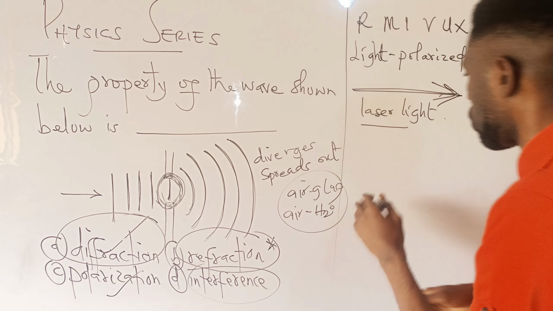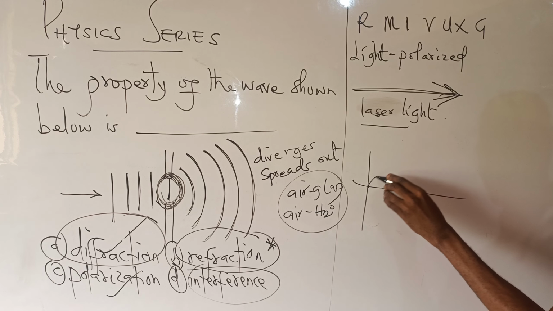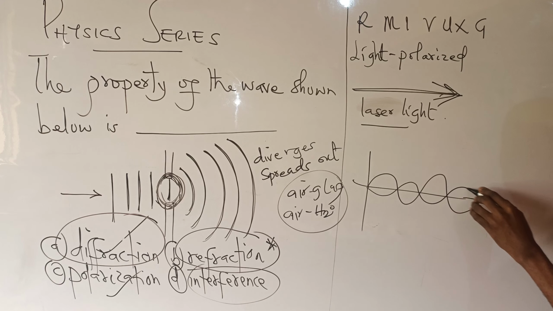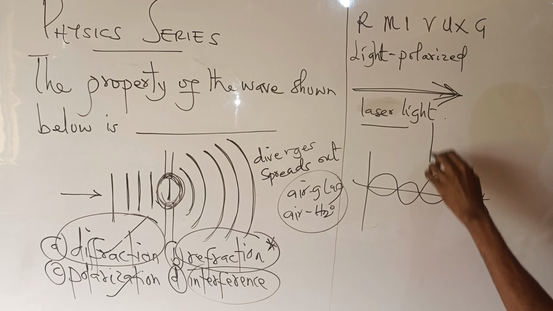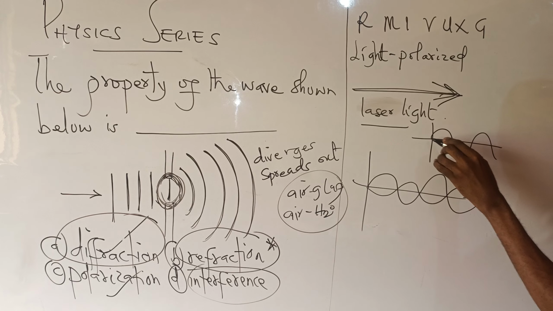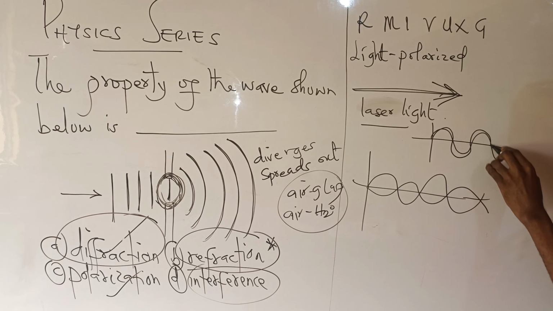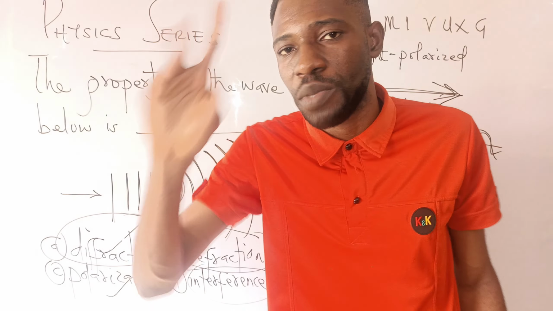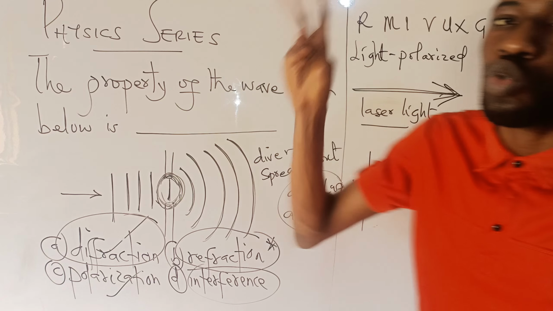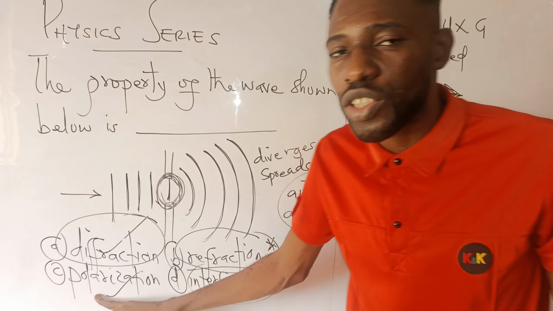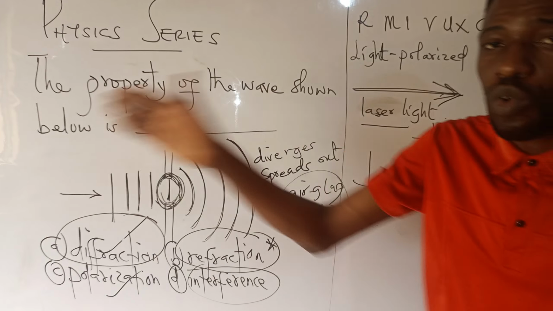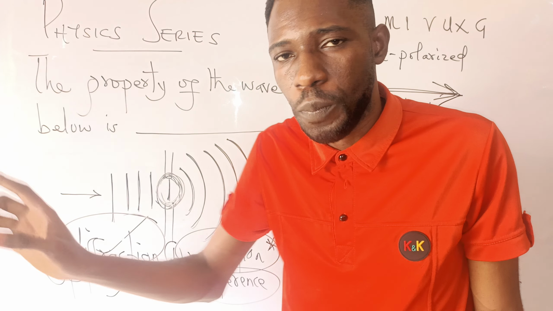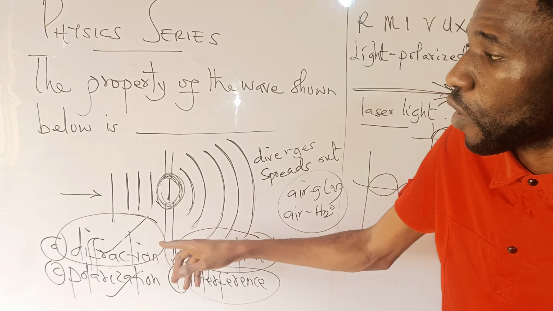When they superimpose or overlap, one is coming like this and the other is going this way, and the result depends on how they line up. That is interference. So for interference, two waves must be involved. For refraction, two media must be involved. Polarization is the movement of a light ray in one plane, in one direction. Not necessarily through an opening, but the one that deals with an opening is called diffraction.